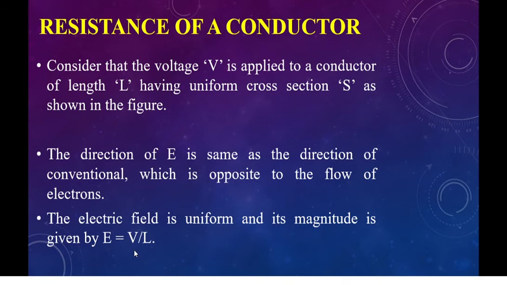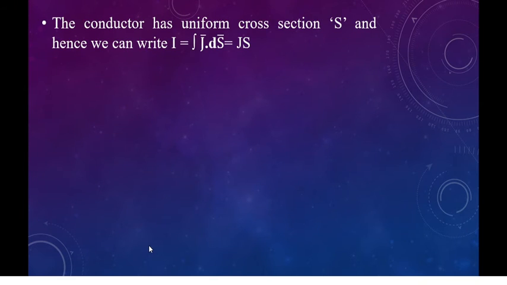And voltage is measured in volts, length is measured in meters. And the conductor has a uniform cross section S, and the relationship between current and current density is I is equal to the surface integral of J bar dot ds bar. The current density is flowing normal to the surface and the differential vector surface area is also normal to the surface, so that is equal to J into S.